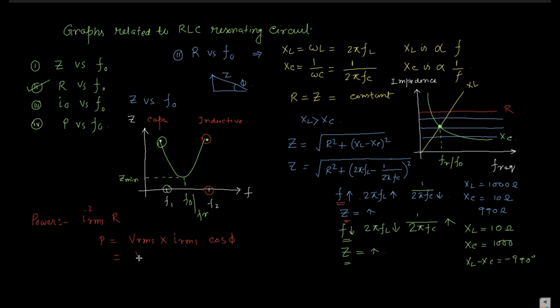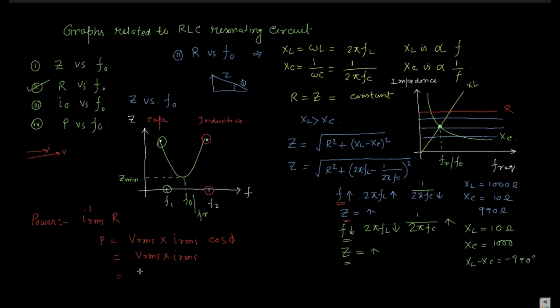So this is V RMS into I RMS, because at a resistance, I and V are in the same phase. The phase angle between them is 0 degrees, and cos phi, where phi is the phase angle, is nothing but the power factor. As cos 0 is 1, the power becomes V RMS into I RMS.